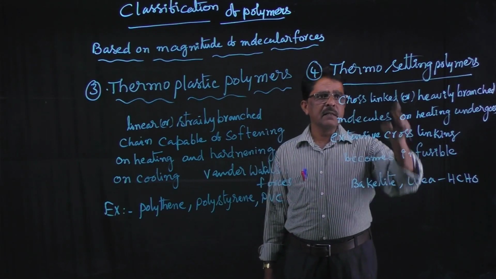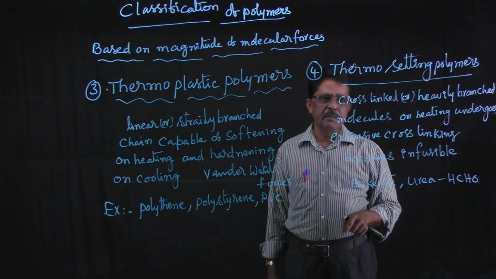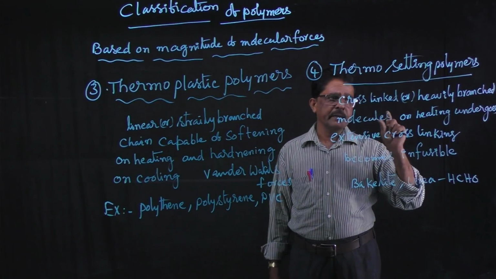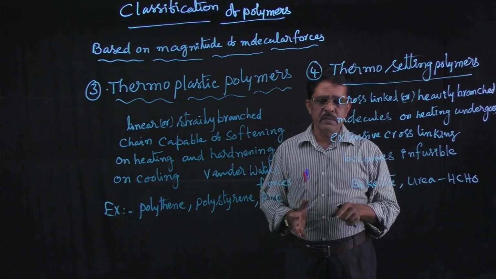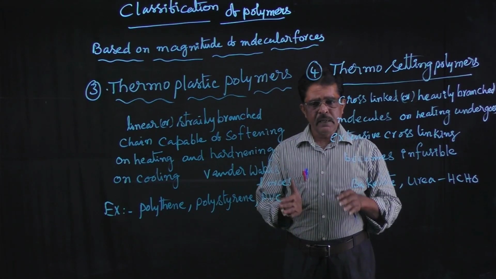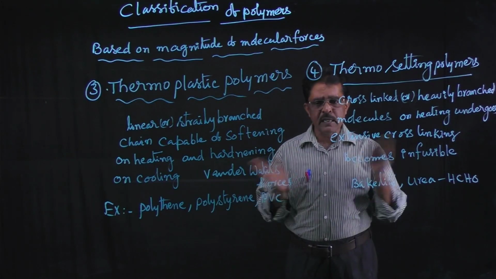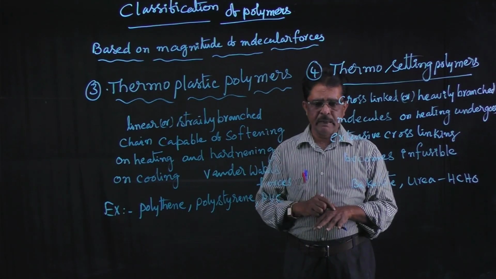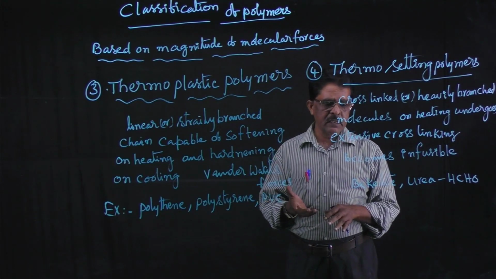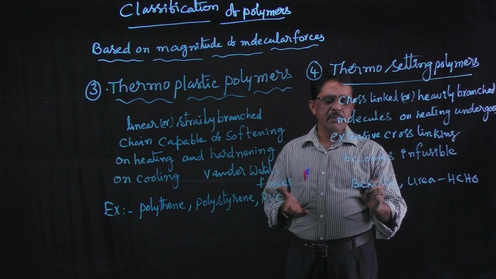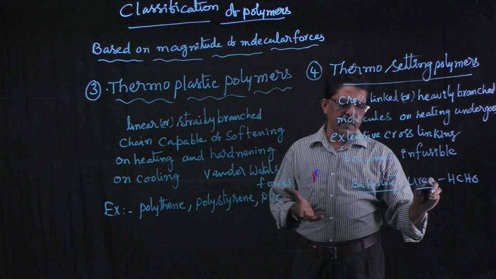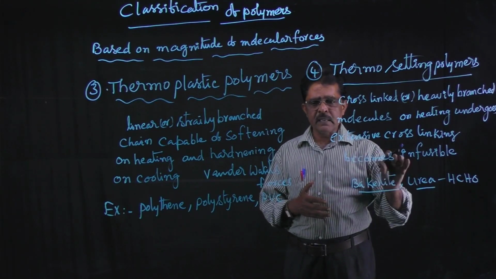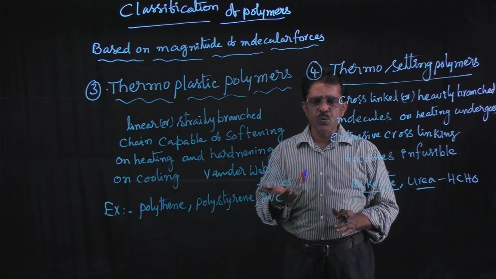The polymer chains which are cross-linked or heavily branched, on heating, undergo extensive cross-linking and become non-fusible material. Examples for thermosetting polymers are Bakelite and urea formaldehyde. These polymers cannot be reused again.